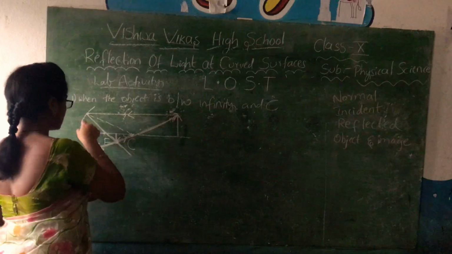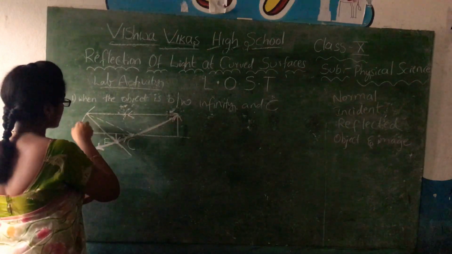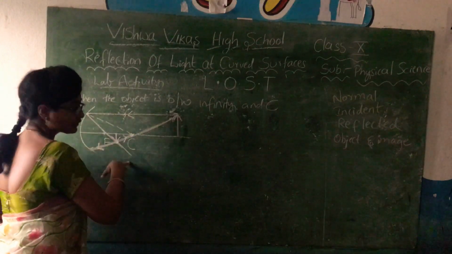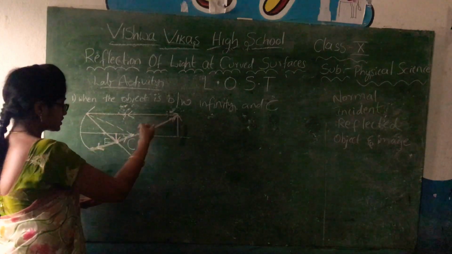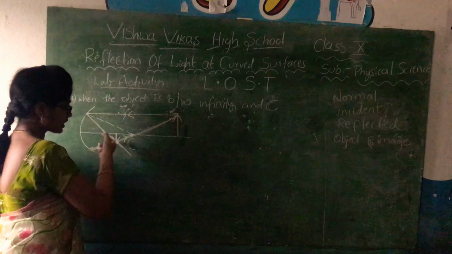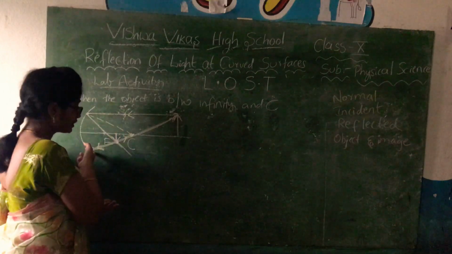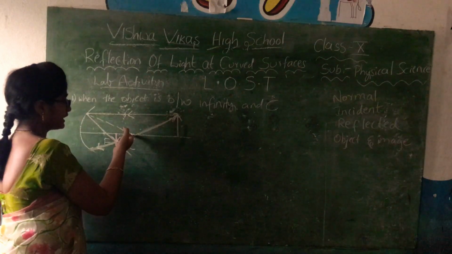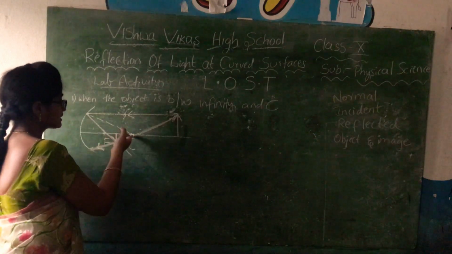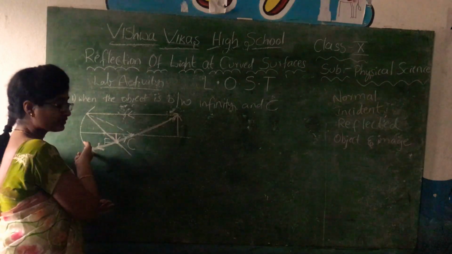The ray from the object is falling on the mirror, and this is the normal, and this ray is getting reflected back. Again I have taken another ray which is passing from the object through the center of curvature and falling on the mirror, and we know the normal is nothing but the line drawn from the center of curvature to any point of the mirror.